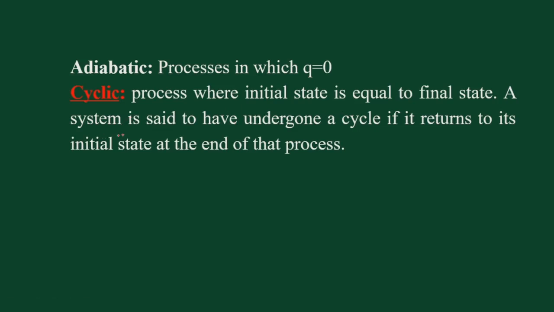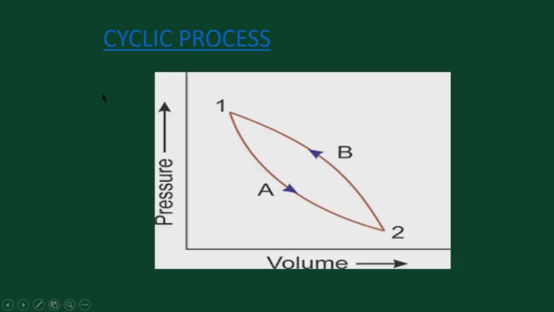So we say that a system has undergone a cycle if it returns back to its original or initial state. Let us see. In this case, as you can see, the system is going from A to B through this path, and then after some time it is brought back to the initial state A through the path B. Then this type of process will be called a cyclic process.